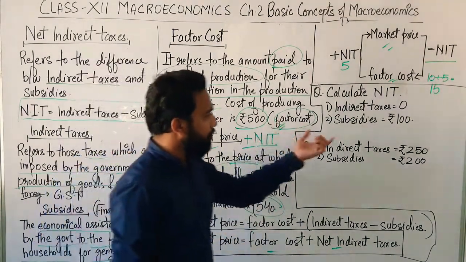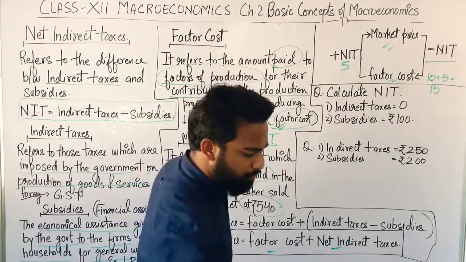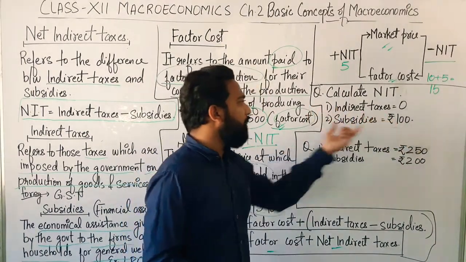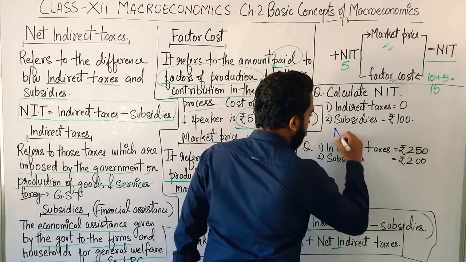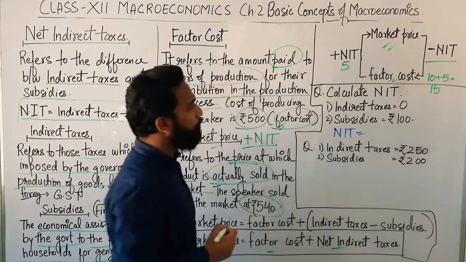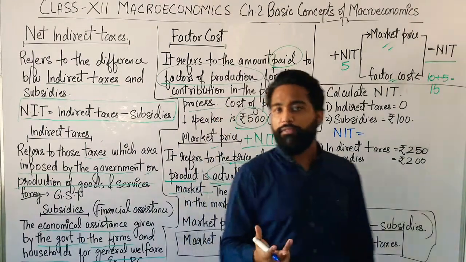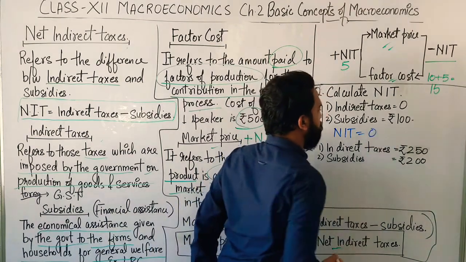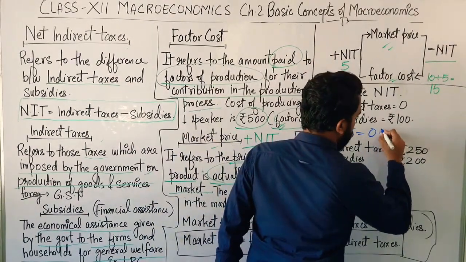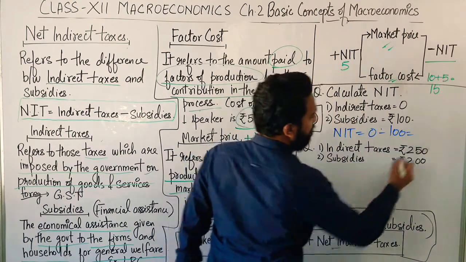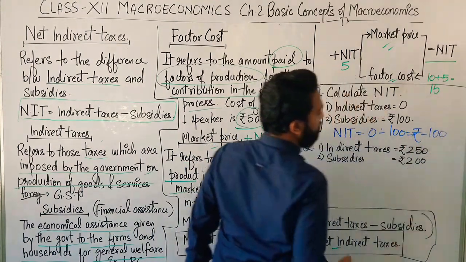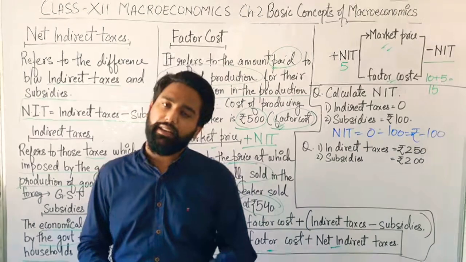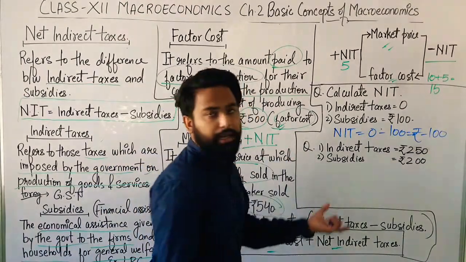Now, there are two questions which we will do so that we can move to the further topics. You have to calculate net indirect tax. Indirect taxes are given and subsidies are given. What is the formula for net indirect taxes? The formula of net indirect taxes is indirect taxes minus subsidies. The indirect taxes are 0 and the subsidies are 100. What will be the answer? Rupees minus 100. Minus rupees 100 is the net indirect taxes.